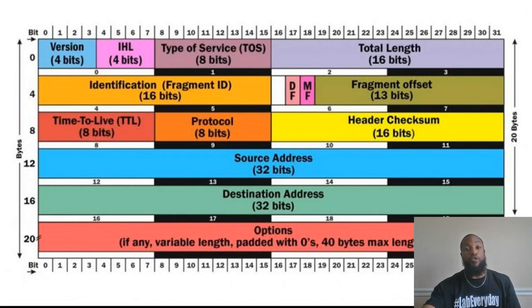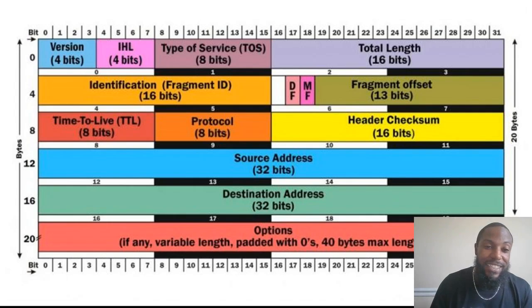And the fragment offset, like I said before, is like we kind of cheated to help him out. We put numbers on the back of the puzzle pieces, so he knows, okay, this is the first puzzle piece, this is the second one, this is the third one. That's called the offset. Like I said, I was gonna make a lot of hip hop and basketball references. Like I said, those are my interests. So that's the fragment offset, right?